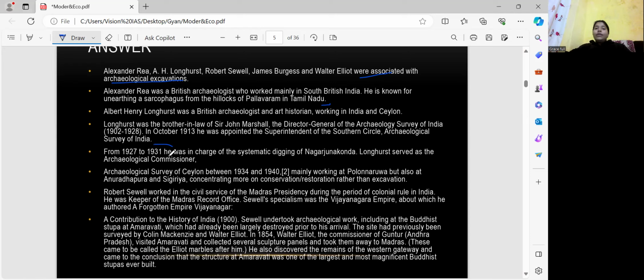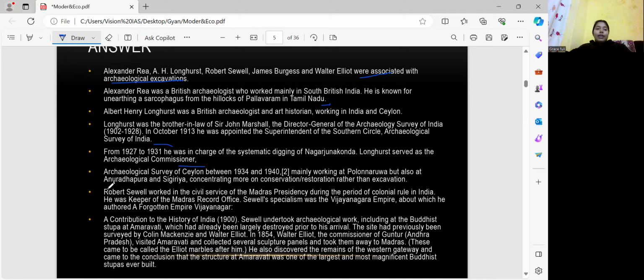From 1927 to 1931, he was in charge of the systematic digging of Nagarjunakonda, and Longhurst served as the archaeological commissioner also. Okay. So, the Archaeological Survey of Ceylon between 1934 and 1940, mainly working at Polonnaruwa, but also at Anuradhapura and Sigiriya, concentrating more on conservation and restoration rather than excavation.